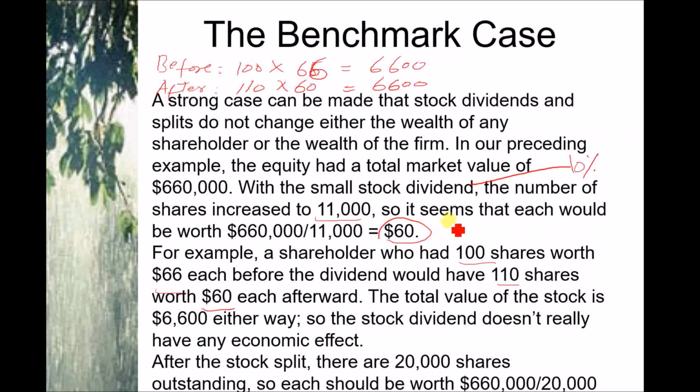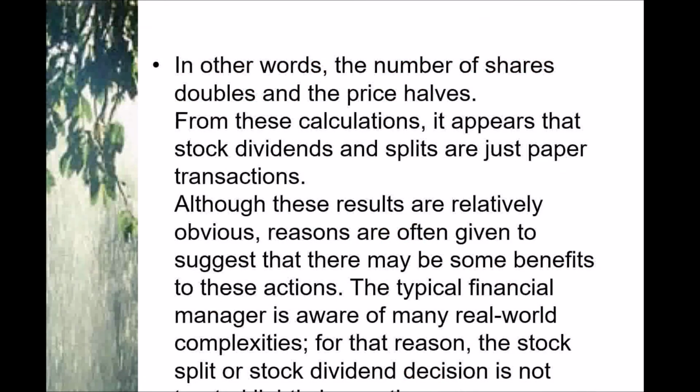Again, after the stock split there are 20,000 shares, so the stock price is 33, right? So 33 is the stock price. Now you have 200 shares. So your wealth is still the same, right? In other words, the number of shares doubles and the price halves. From these calculations, it appears that stock dividends and stock splits are just paper transactions.